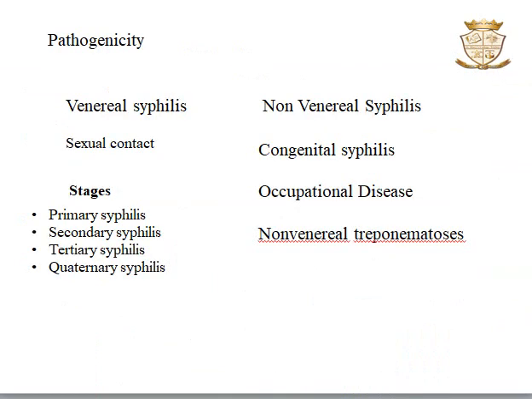Coming to the pathogenicity. Generally, we can classify syphilis into two types, venereal syphilis and non-venereal syphilis. Venereal syphilis is acquired by sexual contact. Non-venereal syphilis, the first one is congenital syphilis, where the infection is transmitted from mother to fetus transplacentally. Non-venereal syphilis is also seen as an occupational disease in doctors and nurses. In them, primary chancre appears on the finger. Also, we can see non-venereal treponematosis, and it occurs in endemic foci where there is poor hygiene.